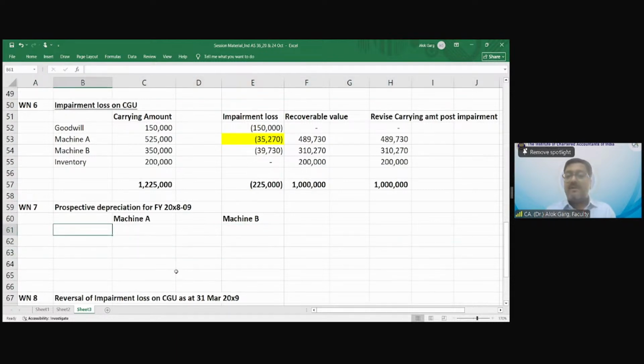What was my carrying value? What was my carrying value as at 31st March 2008? वैल्यू क्या थी बताओ तो सही. अभी तो निकाला हमने वैल्यू. What was my revised carrying value after impairment?